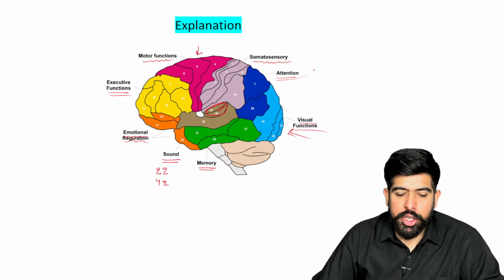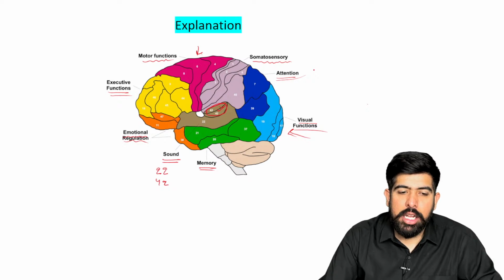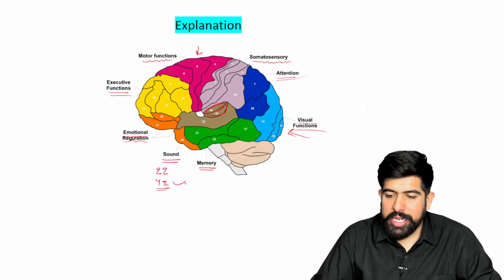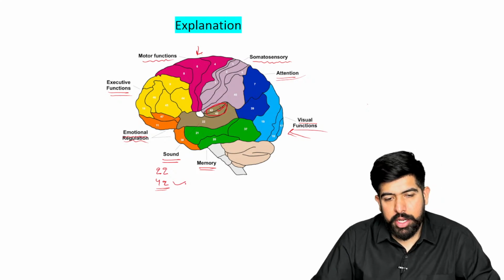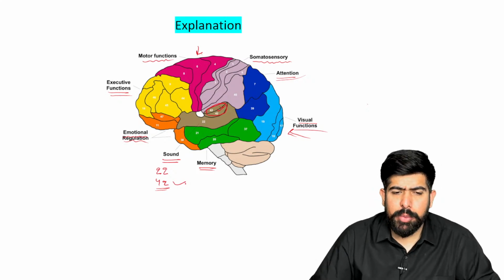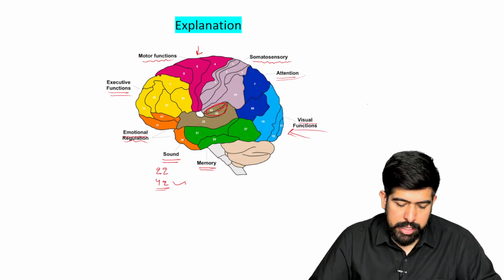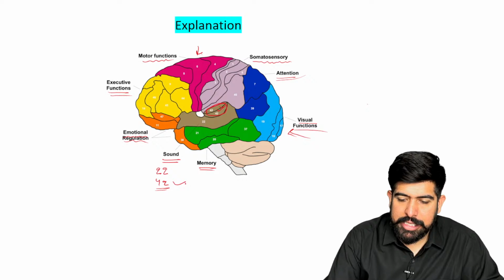So please remember, your final perception is done at Brodmann area 42, for the audio, right? Audio and the sound, both are there, for the auditory and the sound. Very good, guys. Let's move forward.